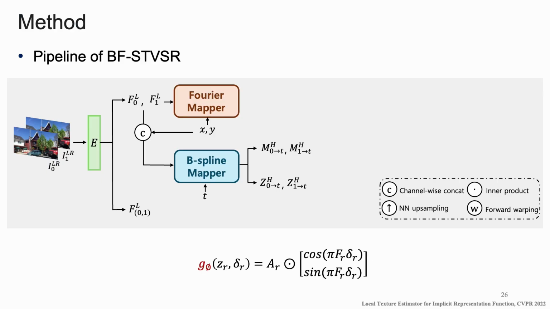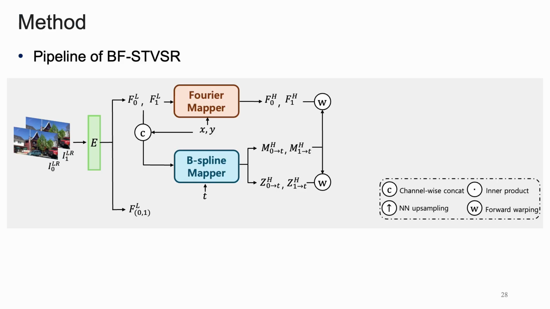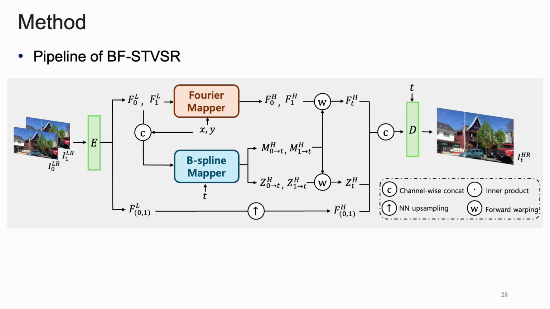Furthermore, inspired by previous work local texture estimator, we represent spatial features with Fourier representation. It predicts two components which are frequency and corresponding amplitude. By predicting frequency components at correct coordinates, the model gets refined spatial features at the correct coordinate q. After that, the predicted motion vectors are used to warp the features, and the warped features are concatenated with other features and decoded to generate high-resolution intermediate frame.